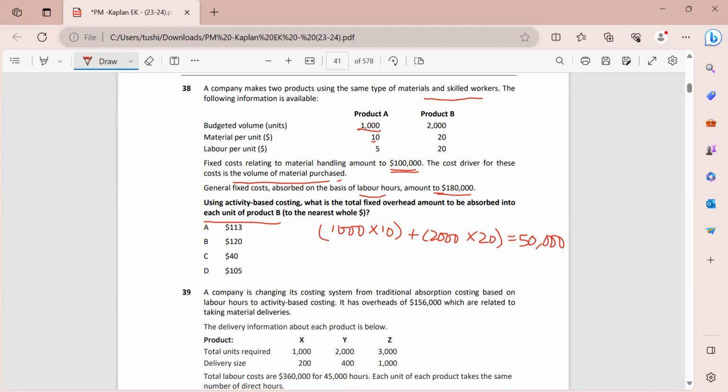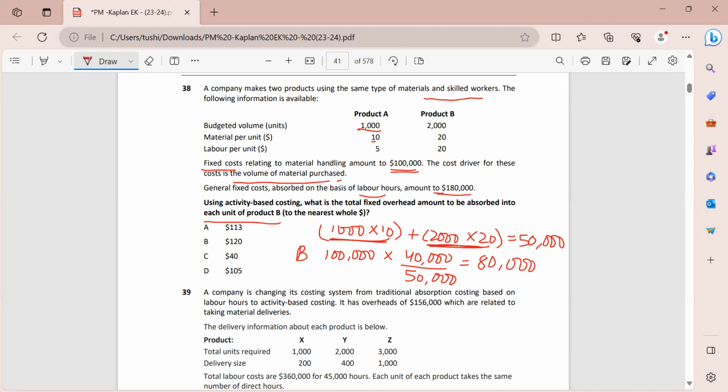So my overhead that will be absorbed into product B will be the total cost that we have, 100,000, multiplied by how much product B is costing us, 40,000. So 40,000 divided by 50,000. So this is the first part of the cost that will be absorbed to product B. So 4 by 5 into 100,000 gives you $80,000. So out of the 100,000 which remains to the fixed cost, 80,000 is for product B.